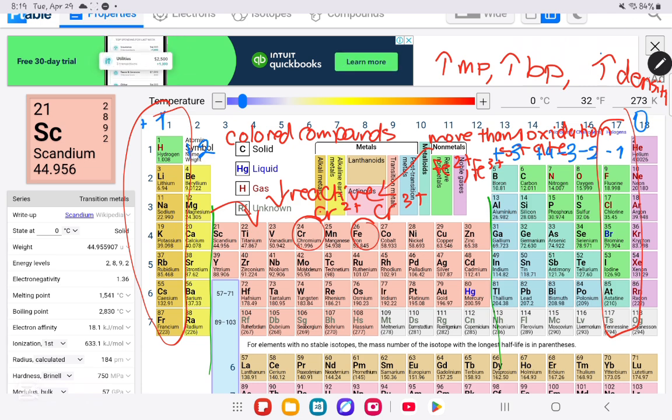So these metals will need to lose 2 electrons or even 3 electrons, and that's definitely bigger than 1. So it's going to be harder and it will need more energy for them to lose these electrons. Because they need more energy to lose the electrons and react, that is why they are less reactive than these metals over here.